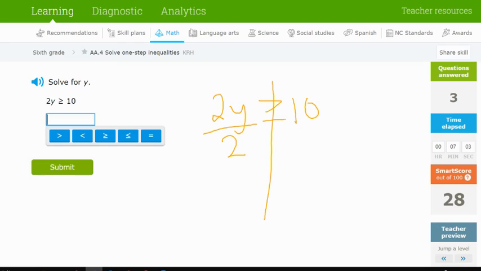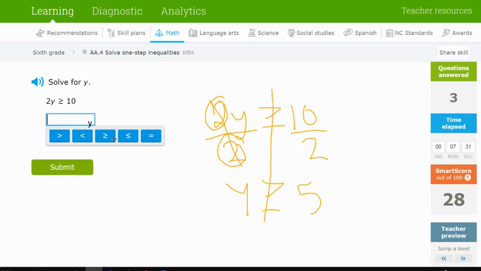And I'm going to do that using a fraction bar. If I do it on one side, I have to do the same thing on the other side. Otherwise, my equation is not balanced. Here, I have a 2 in the numerator and a 2 in the denominator, so that makes a whole. So I'm left with a whole y, and this is greater than or equal to 10 divided by 2, which gives me 5. So my answer now is y is greater than or equal to 5.